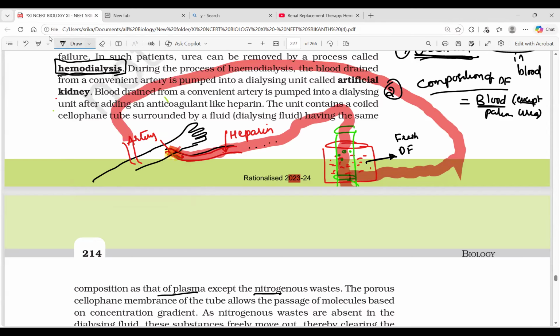In the meantime, the patient's blood is containing urea. When this urea-containing blood is passed through the cellophane tube, due to the differential concentration gradient, all this particular urea went over to the dialyzing fluid. That's why the blood returning from the dialyzing unit is without urea. Okay. What next? We'll bring it back again to the convenient vein.